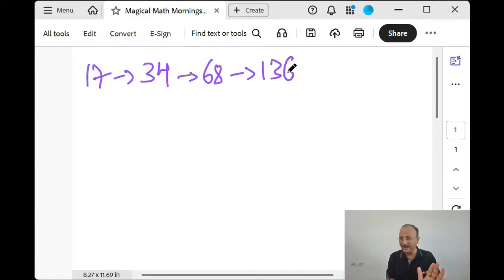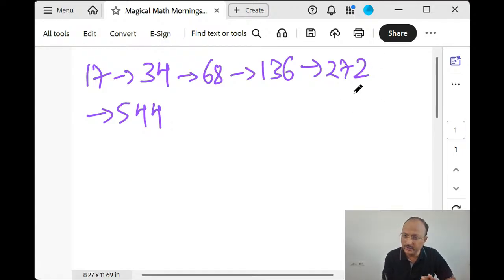Like this you add up: 136. If it is a little difficult, you can do it in 2 steps. Again, 36 doubled is 72, so it will become 272. Then 270 doubled is 540, so I will think in terms of 544. See, doubling is very easy when we think in smaller numbers.